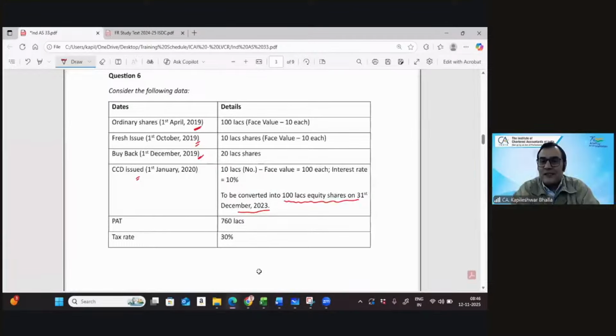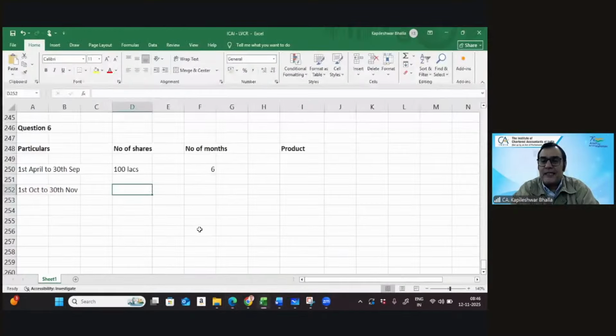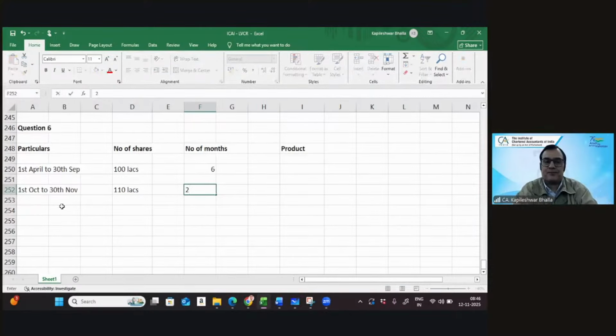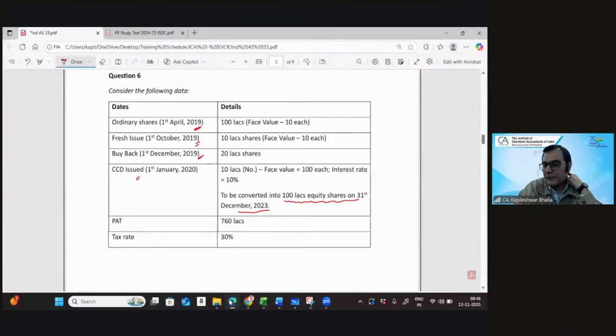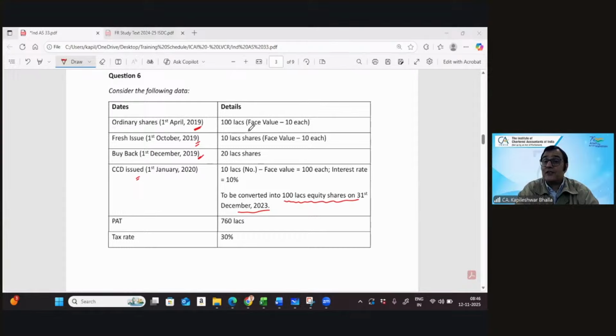Okay, so in this case, we have a fresh issue of 10 lakhs, so this becomes 110. And this is going to be 2 months. Then we go to the next block. The next block in this case is there is a buyback, and on 1st January there is a CCD. So there is a CCD.